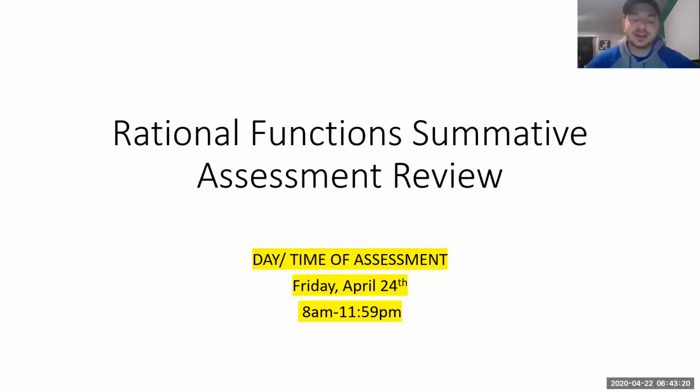During the live lecture, we went over this review for your summative assessment that is on Friday. When I say summative assessment, it's a test, a quiz, whatever you want to call it. We don't have a separate category now. So this is, for all intents and purposes, your test.